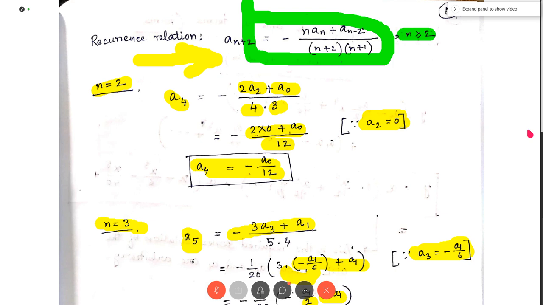Now up to this point, if you have any doubt, you can ask me.